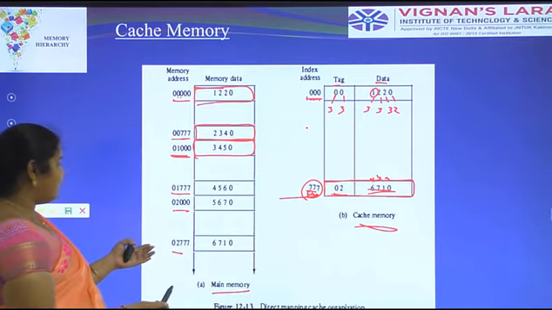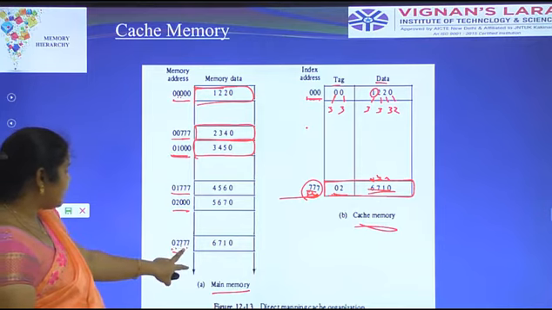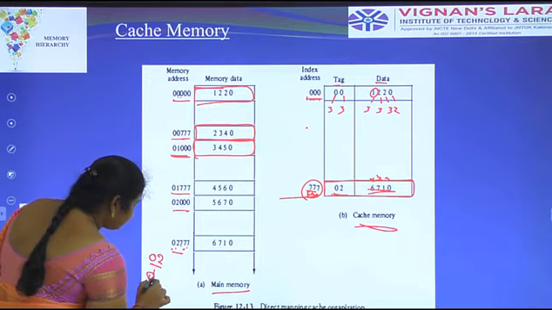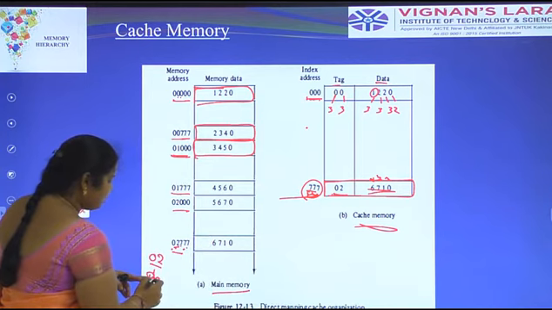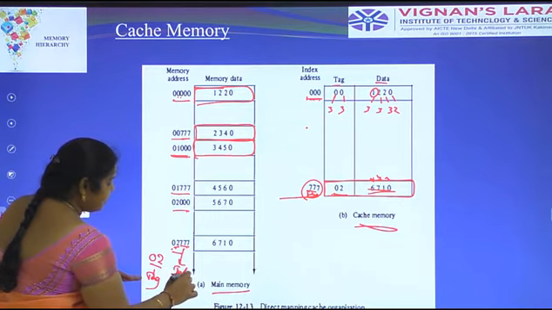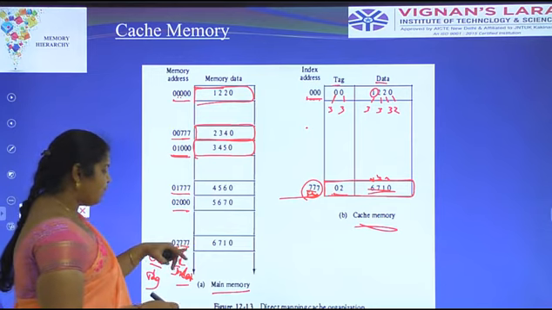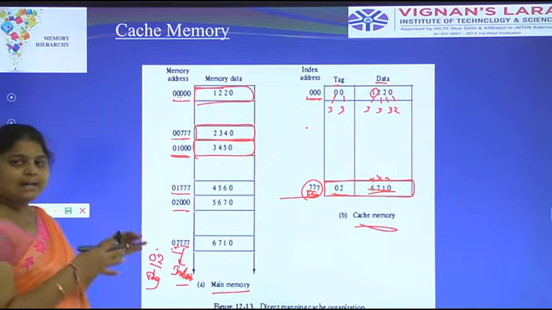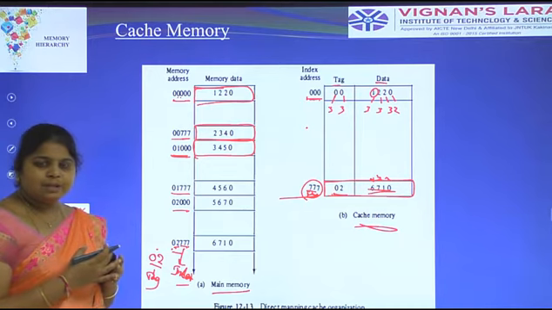Like that we have to identify. Here we see 02 777. 02 is the tag field and 777 is the index field. We have to compare between the main memory and cache memory. In cache memory we have only the index field. We have to identify which number is located in main memory. As we saw in the example, whatever data is in the main memory is also in the cache memory, and only then will the mapping process occur.